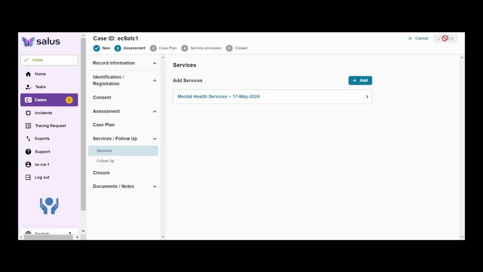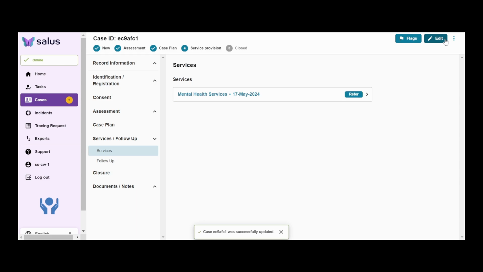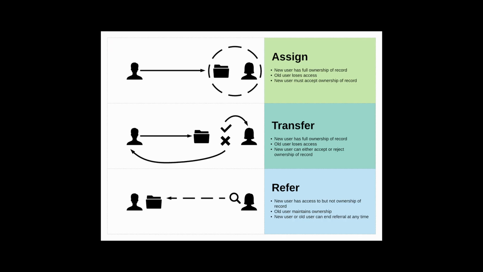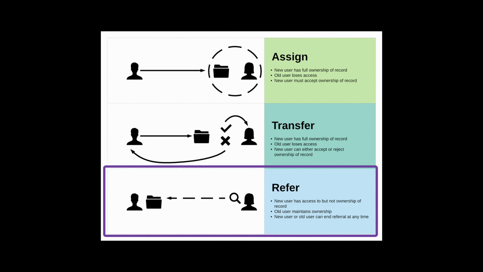Once you've saved a case with services, you can refer it to the users who will be providing these services. What does referring a case mean? A referral is a way of temporarily sharing parts of your case with other users who you're collaborating with.